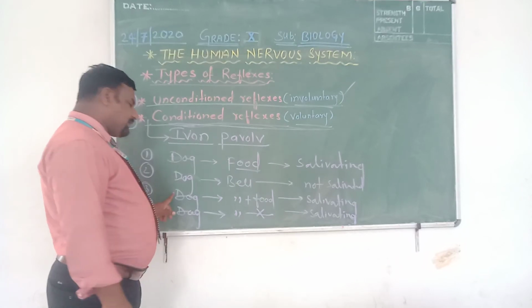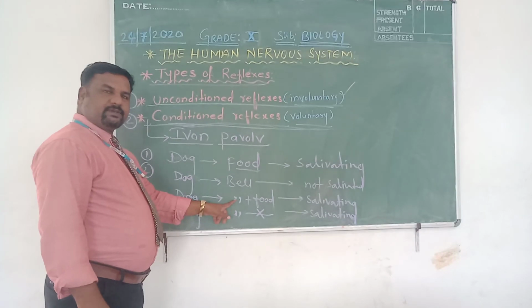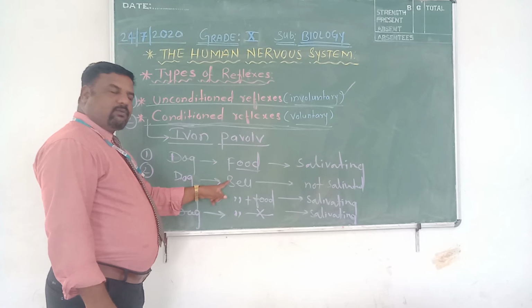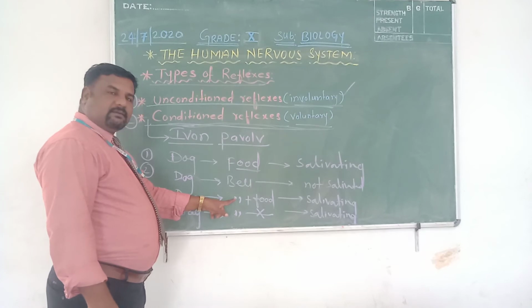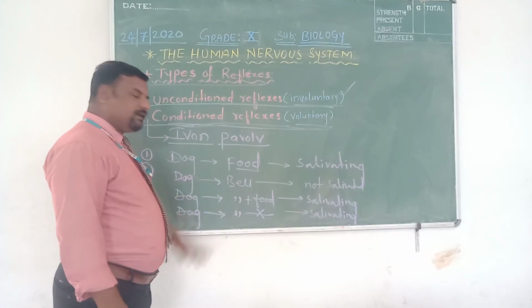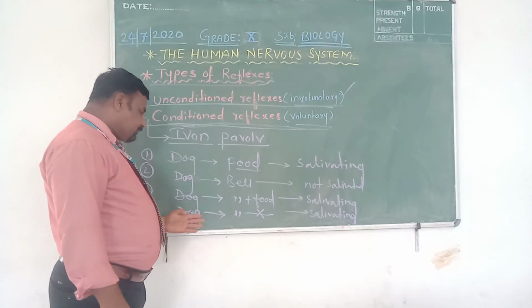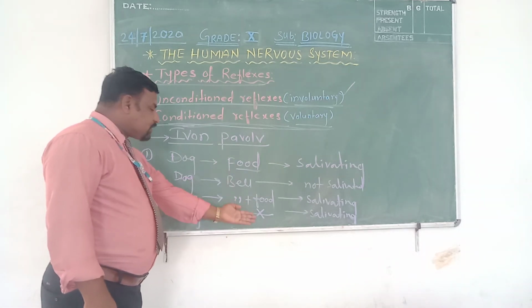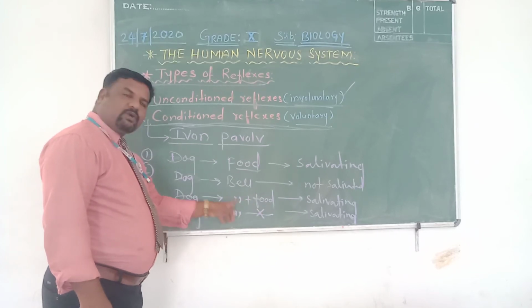In the next attempt, the bell sound was produced before giving the food. Bell sound was given and immediately food was produced. In the very next attempt, he rang the bell before giving the food. Even though food was not produced in front of the dog, the moment the dog heard the sound of the bell, it started salivating.